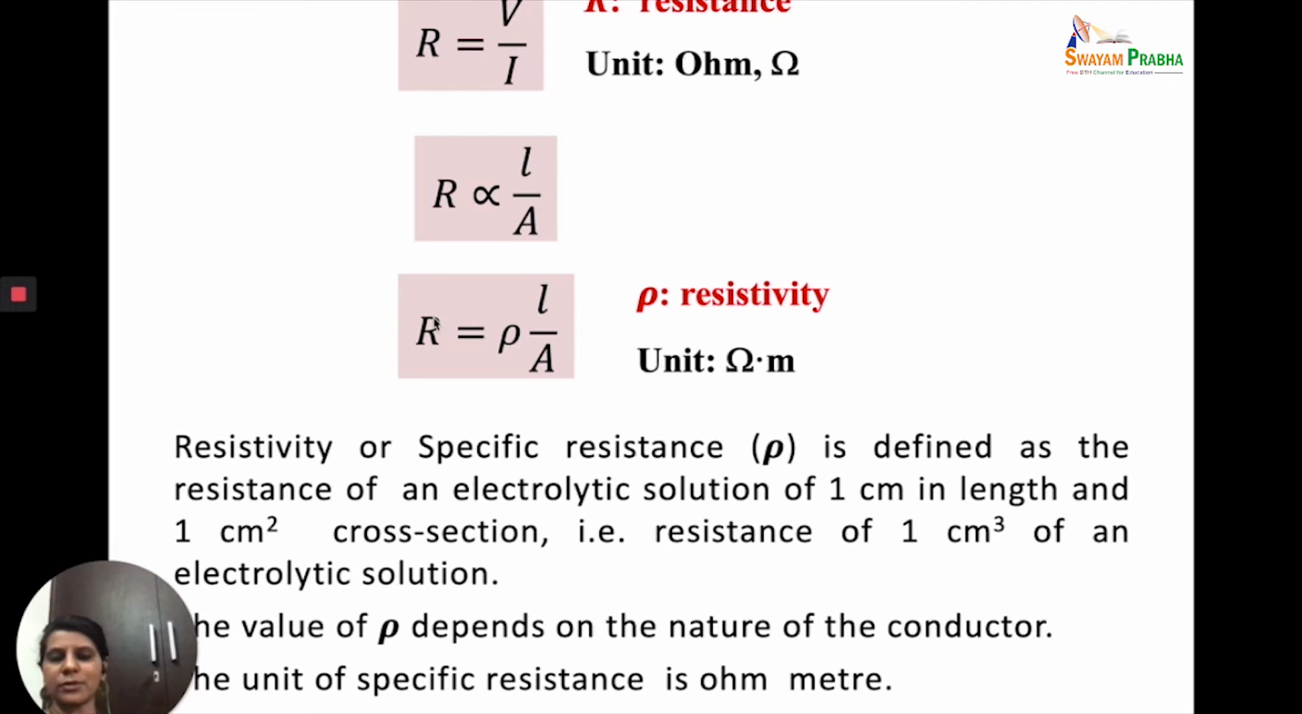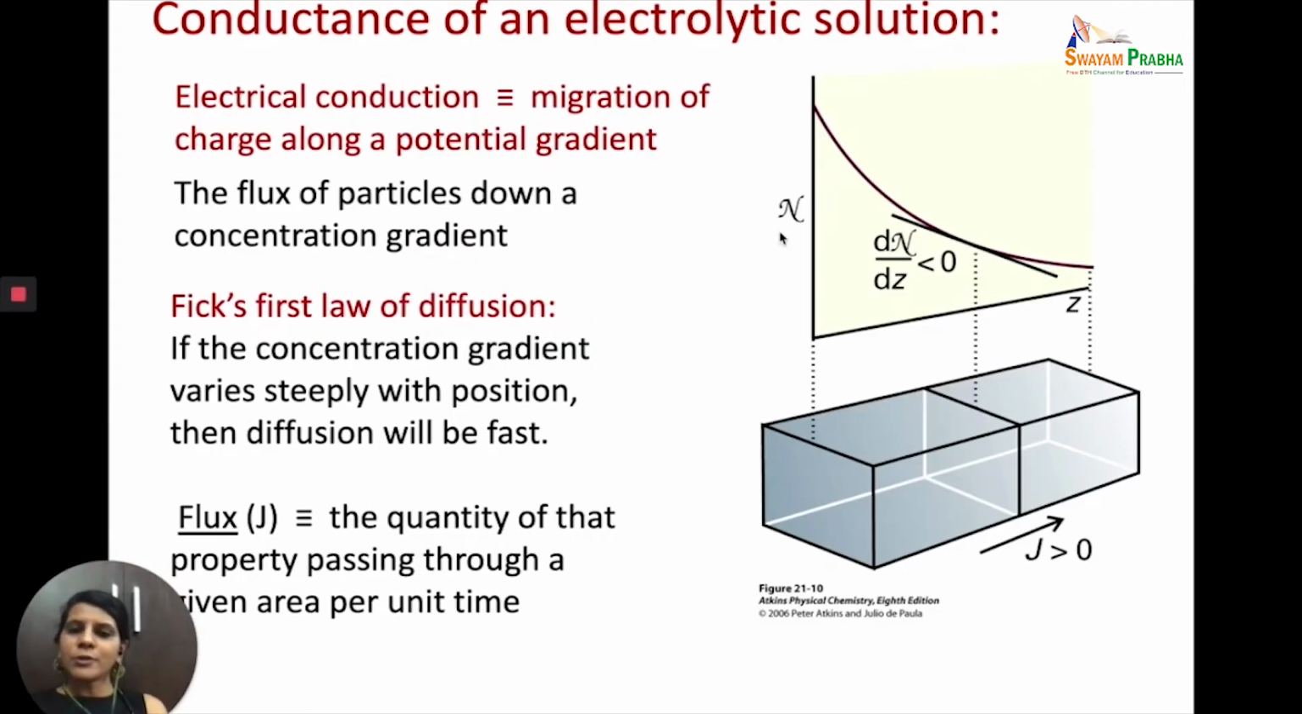Rho is equal to R upon L by A. So if you put the unit of R as ohms, L as meter, A as meter square, then you will get rho is equal to ohm meter. So the units of resistivity are ohm meter because the unit of R is ohms. Both metallic conductors and electrolytic conductors obey Ohm's law. So V is equal to IR is obeyed by both metallic conductors and electrolytic solutions.